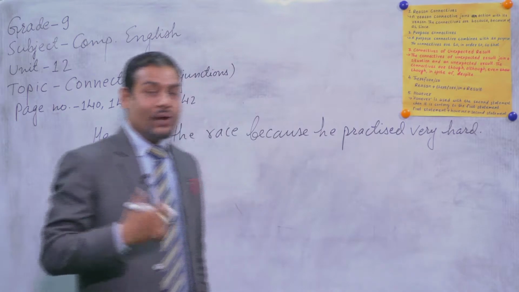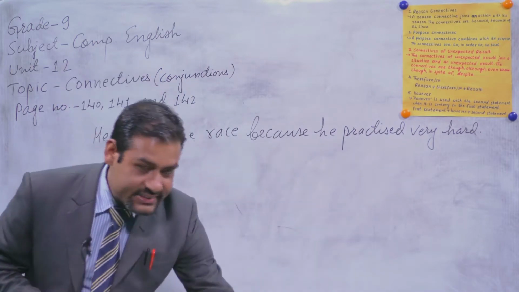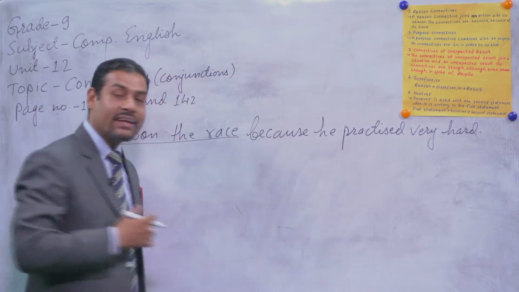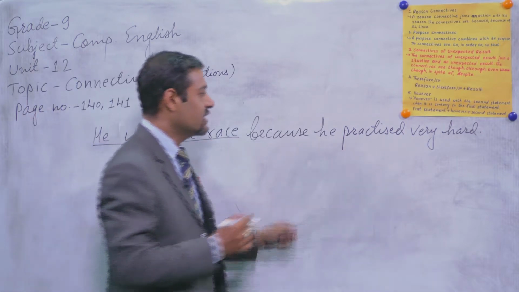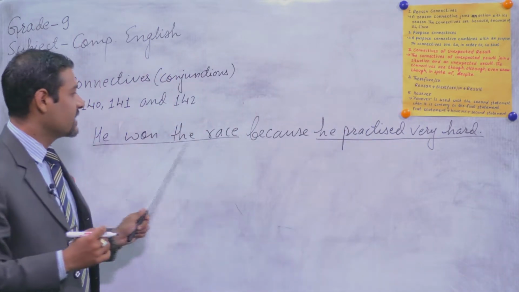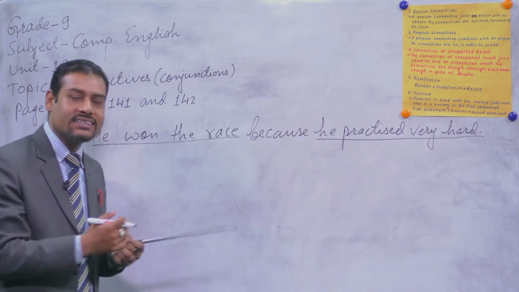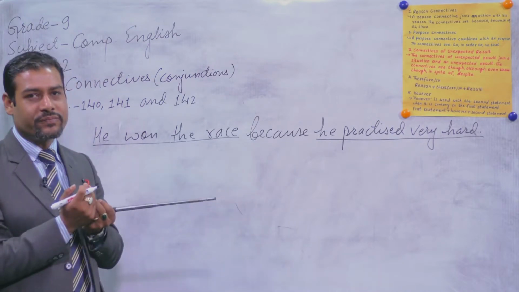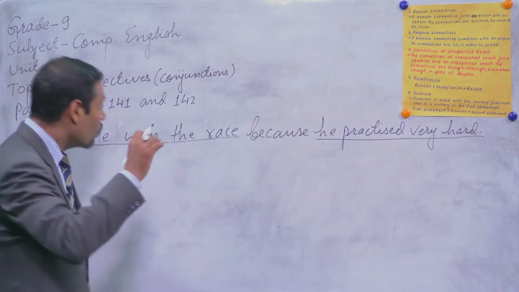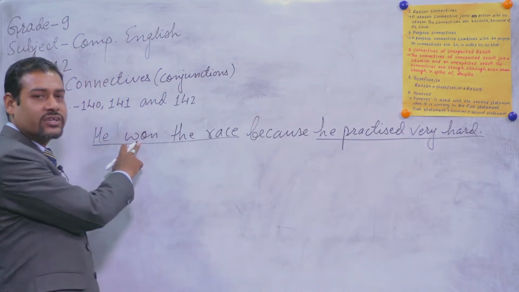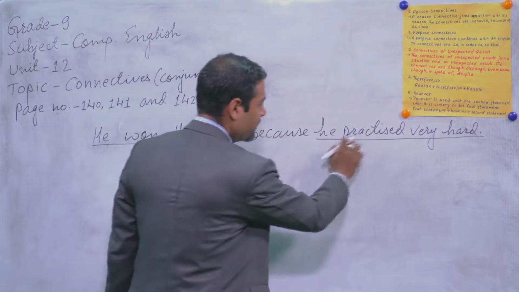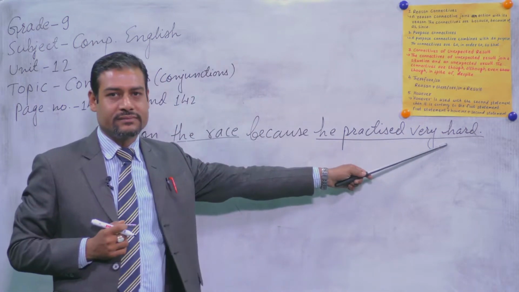What is the action here? The action is he won the race. And what is the reason here? Reason, he practiced very hard. And these two parts, or you can say two sentences, in this sentence are linked up by the connective, that is because. So what is the reason for his victory, or his winning? That is because he practiced very hard.